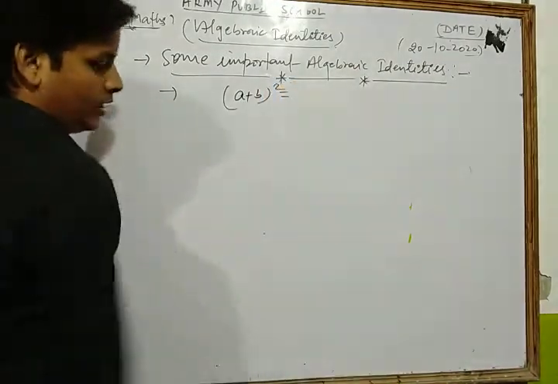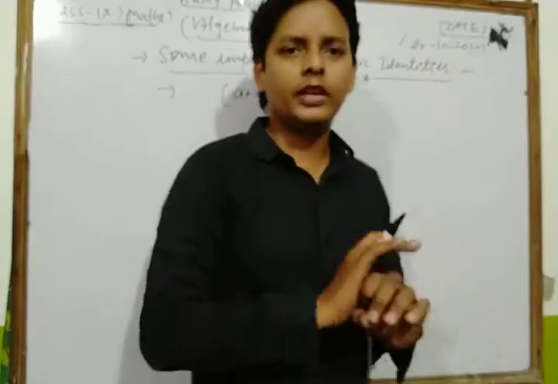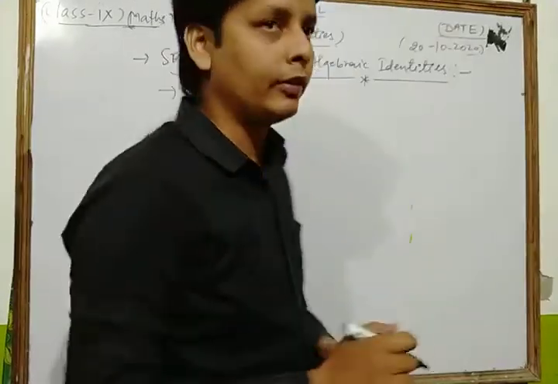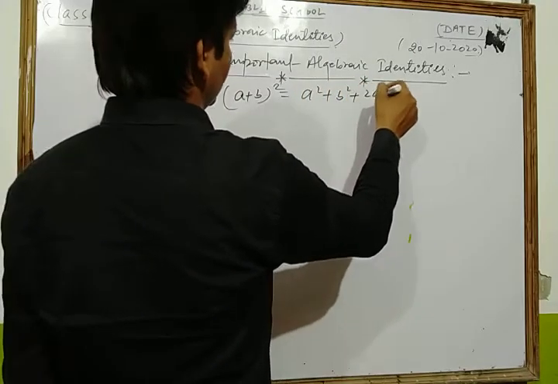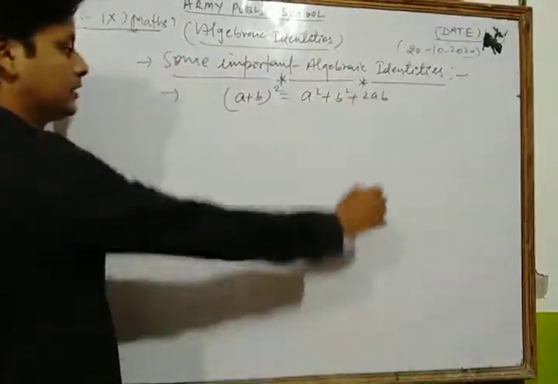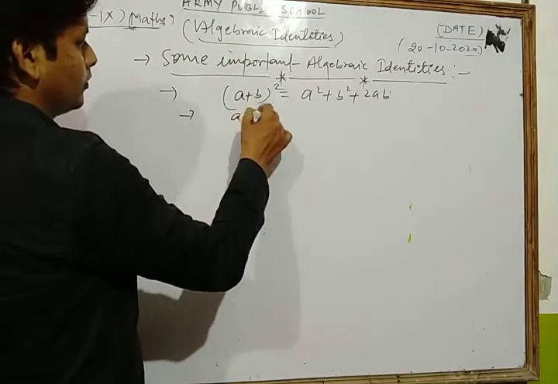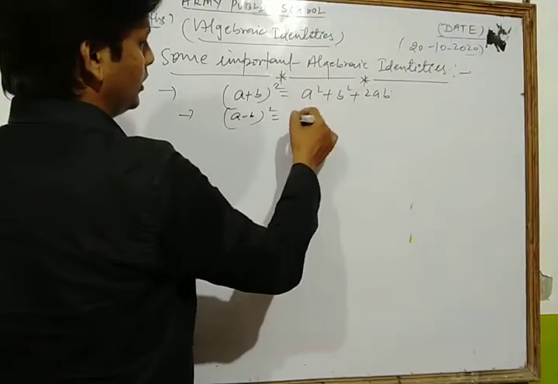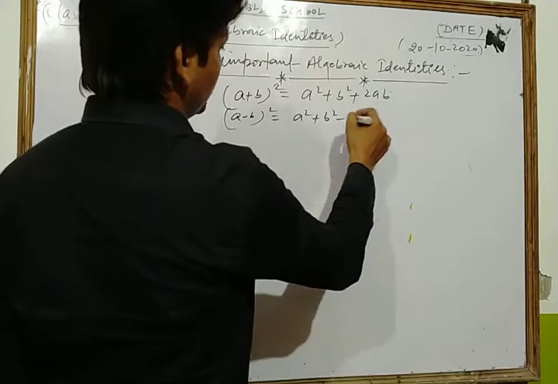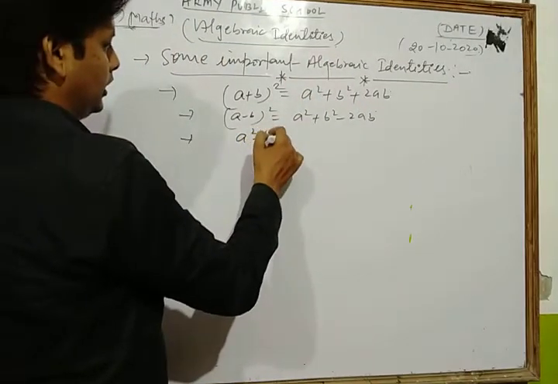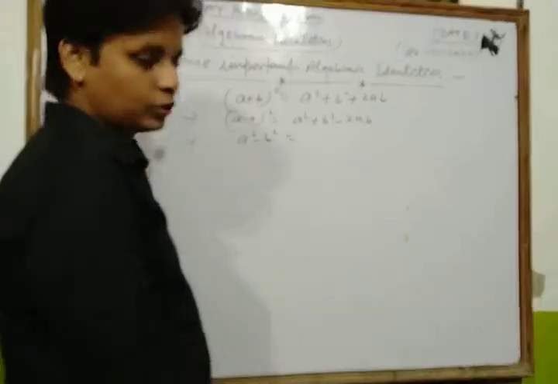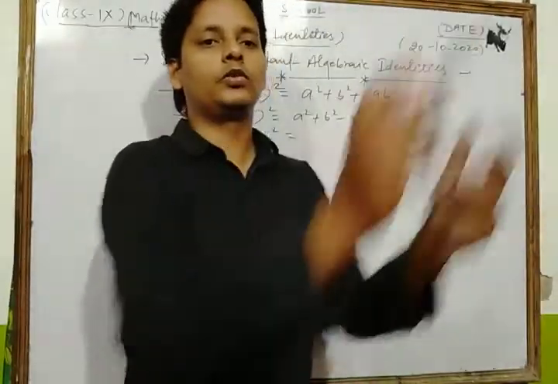plus b whole square. Dear student, this is a very common algebraic identity, you know that very well. What is it? a square plus b square plus 2ab. Okay, and the second one is what? a minus b whole square is what? a square plus b square minus 2ab. Okay, the third one is what? a square minus b square. This is also a very important algebraic identity, which is equal to what?